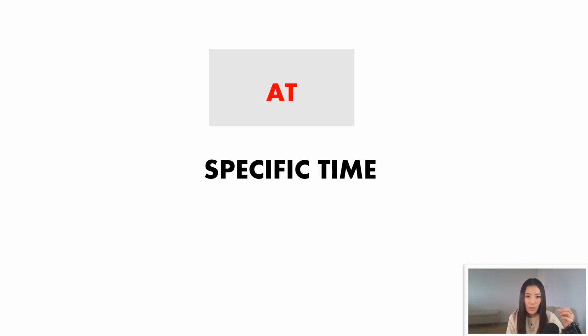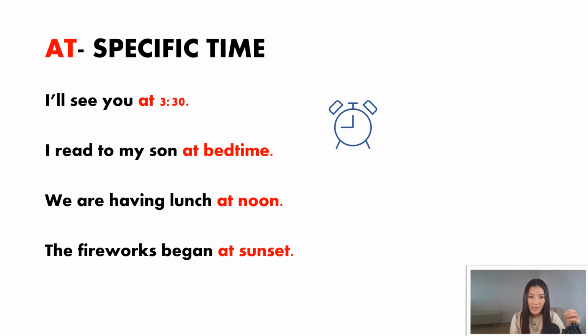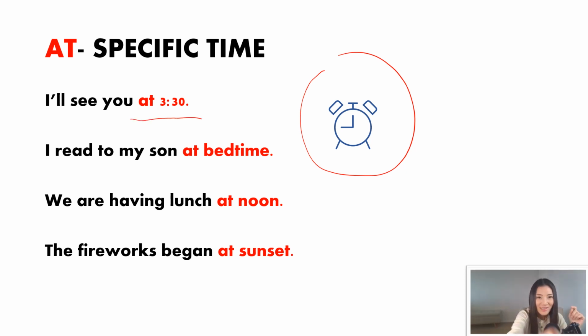Now let's talk about the preposition at. We use this word at to refer to a very specific time. When I say specific time, it refers to clock time, but it doesn't always have to refer to a clock time. Let's look at the first example. It says, I'll see you at 3:30. So clearly this is a clock time, and we are going to use at to refer to a very specific time like this.